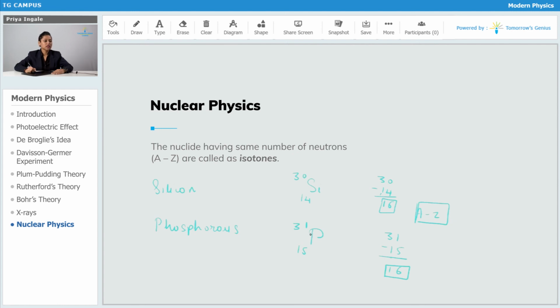Let me revise this. Isotopes means same atomic number, different mass number. Isobars means same mass number, different atomic number, and isotones means A minus Z is the same. So we have seen one example of each.